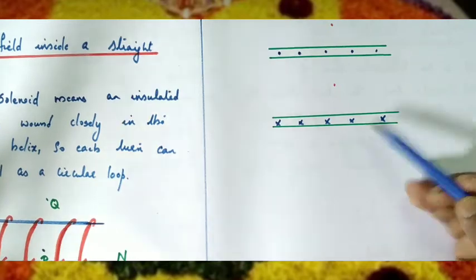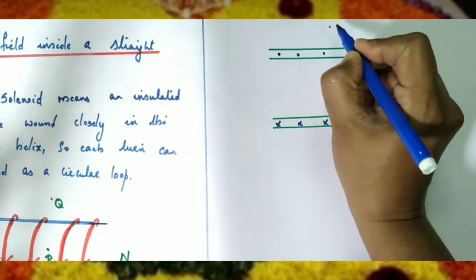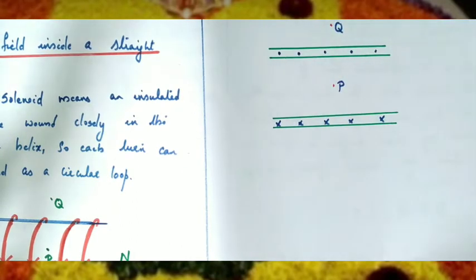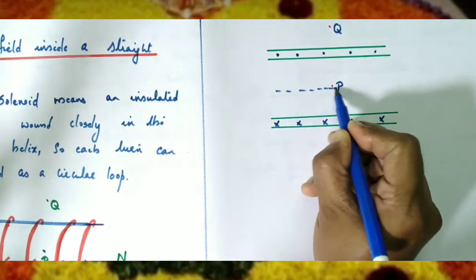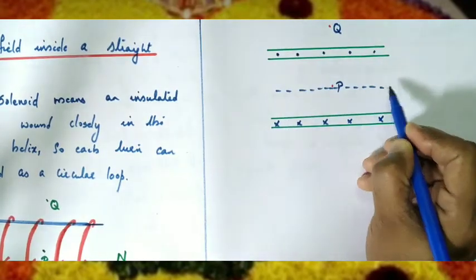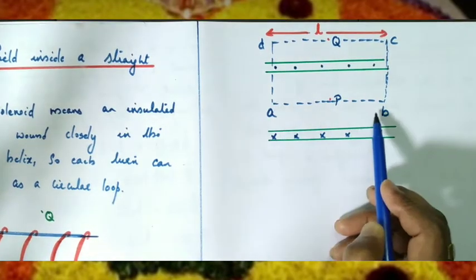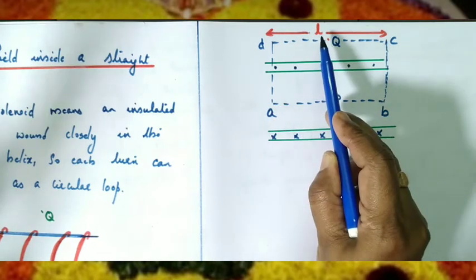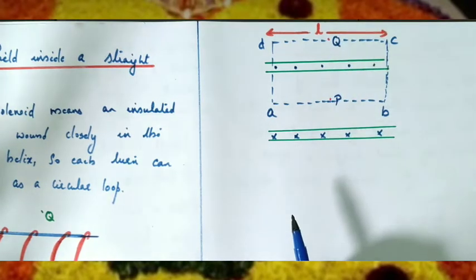Now we have to find out the magnetic field at 2 points. This is the point P inside the solenoid, and this is the point Q outside the solenoid. In order to apply Ampere's circuital law, we have to assume a closed loop, isn't it? Here the closed loop is an Amperian loop, a rectangular Amperian loop. We can assume a rectangular Amperian loop passing through the points P and Q. Here this is an Amperian loop ABCD, a rectangular Amperian loop of length L, passing through the points P and Q.